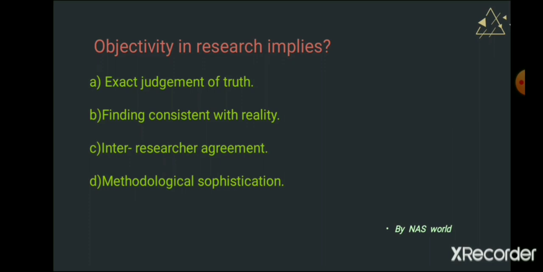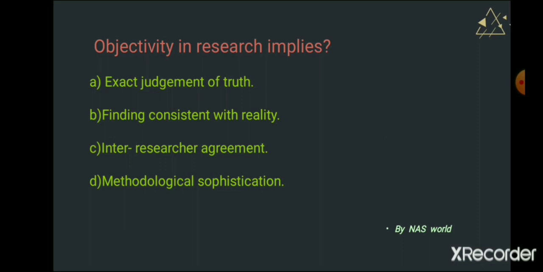The first question: objectivity in research implies. Option 1 is exact judgment of the truth. Option B is finding consistency with reality. The third one is inter-researcher agreement. And the fourth one is methodological sophistication. Objectivity in research implies.